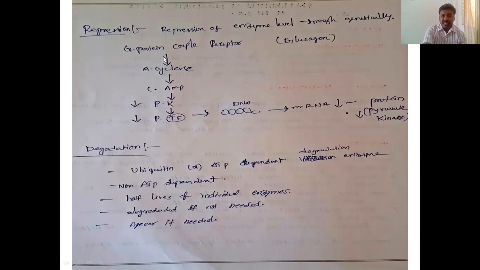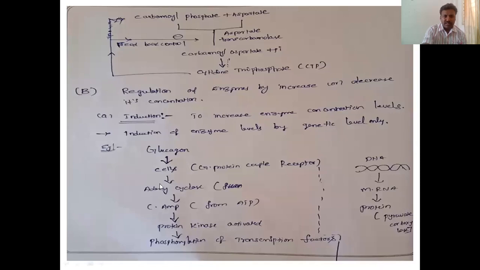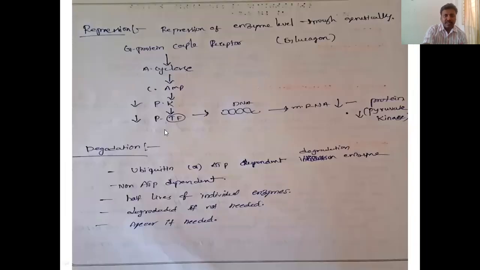It is the same mechanism: binds to the cells, G protein coupled receptor, adenyl cyclase enzyme, cyclic AMP. But it decreases the protein kinase activity, decreasing the phosphorylation of the transcription factor related to the pyruvate kinase enzyme.